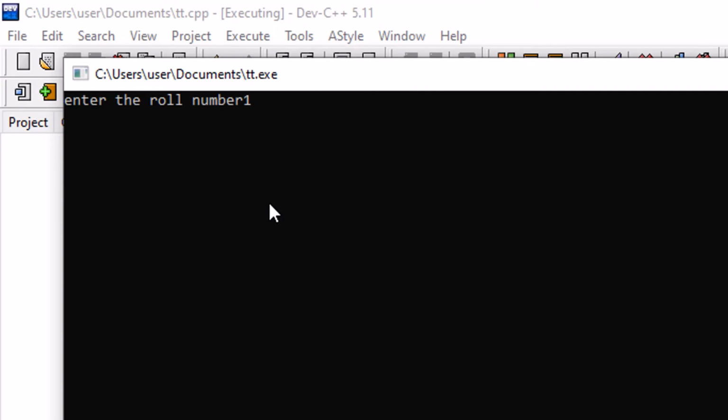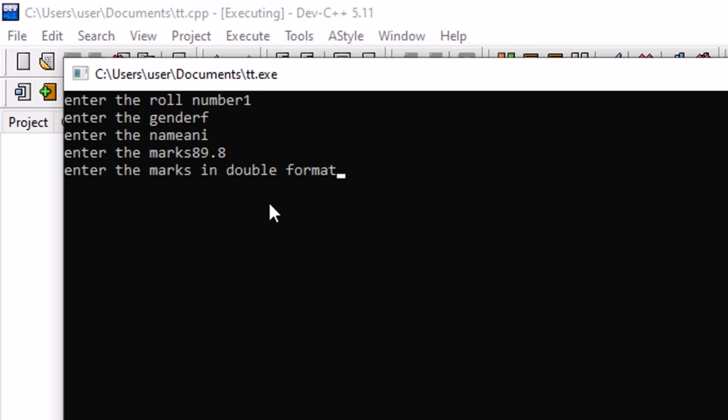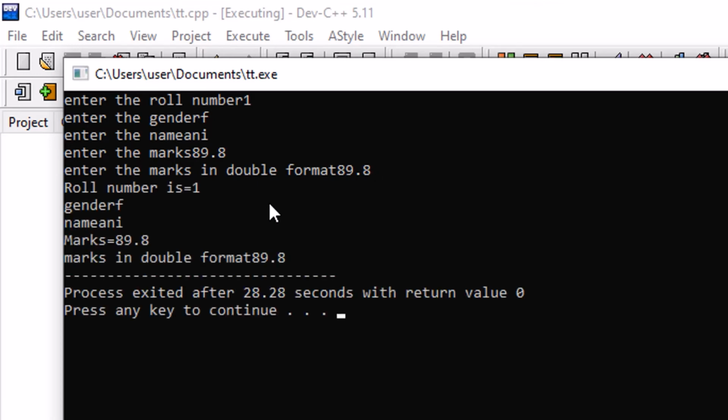Right, now I can see the output as well. See, enter the roll number. Now we are putting all the data together. Yes, that's our output. If I put a space between the gender and F, roll number and 1, it will look very good. But we don't have to check the format here. We have to check just the data types, how data types are working in our C++ programming.